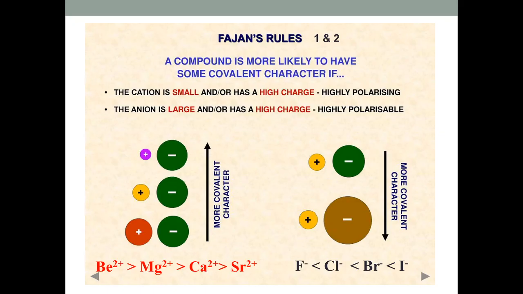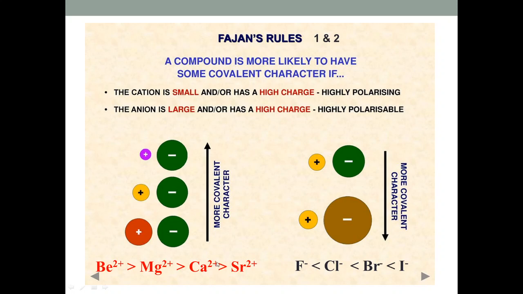So the first rule is like this: the smaller the cation, the more highly polarizing it is. For example, here we can see the violet cation has small size as compared to this yellow cation, and also small size as compared to this brown cation.